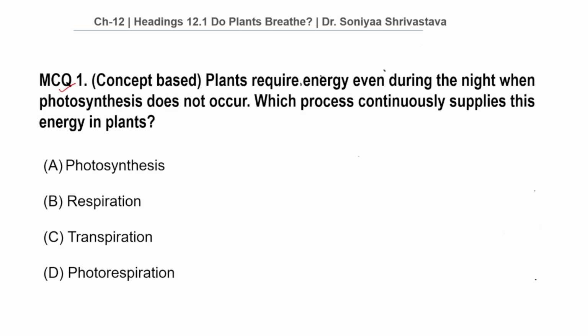So let's see our options. So our correct answer is option number B, that is respiration. Respiration is the process in which glucose is broken down into carbon dioxide, water and energy in the form of ATP. Since every cell requires a continuous supply of energy, respiration occurs throughout the day and night.